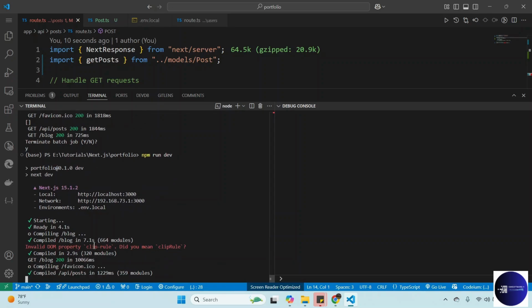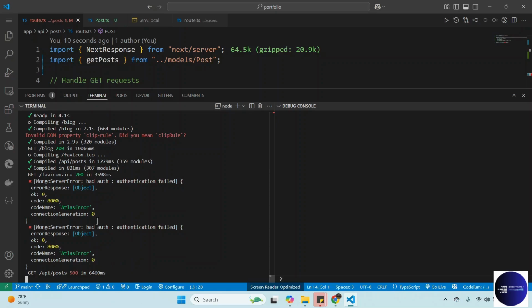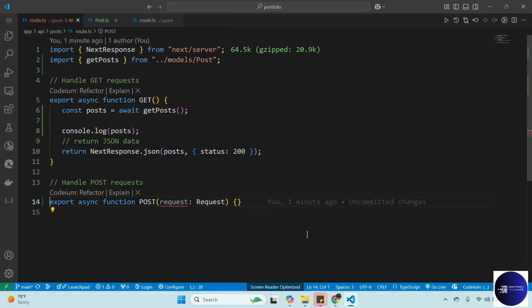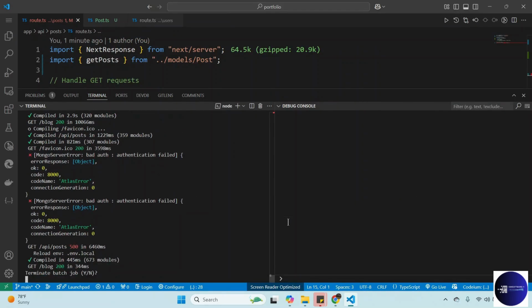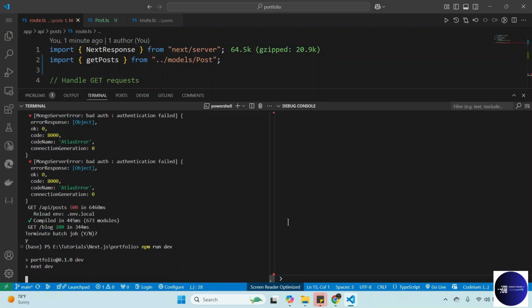This is actually still the same error. Looks like that one is also coming from a different place. But the connection now fails. You can now see connection fail, Atlas error, connection 0, all of that. So if you go back and undo the change, you must restart the server since we are using cache to cache the connection.